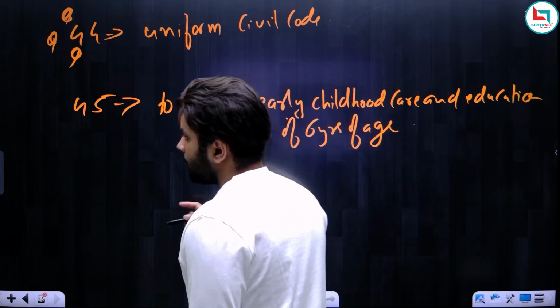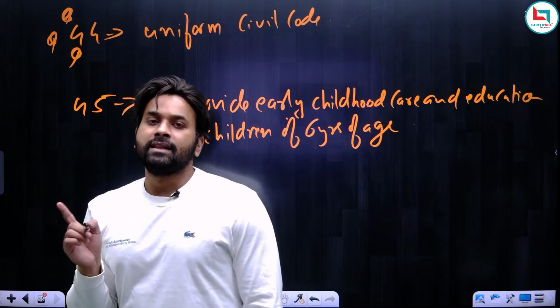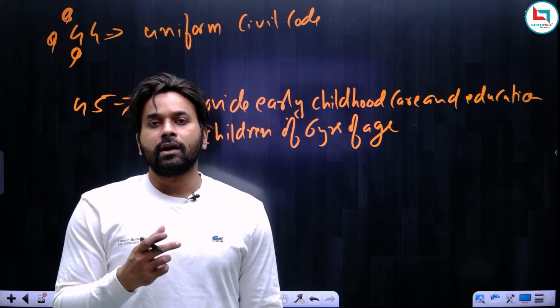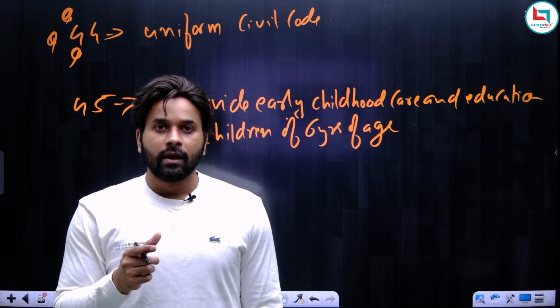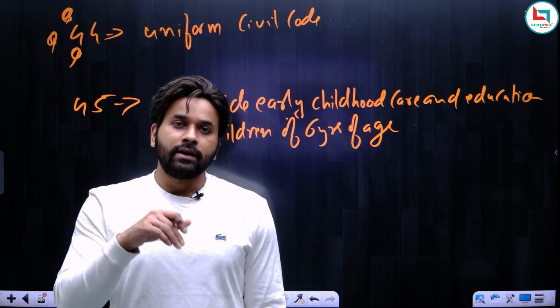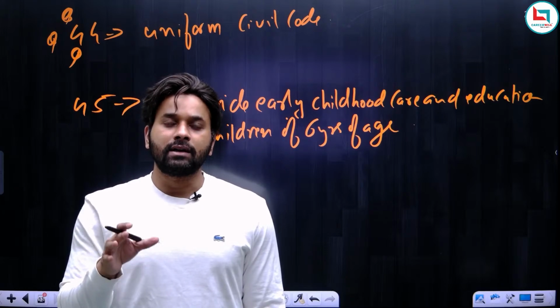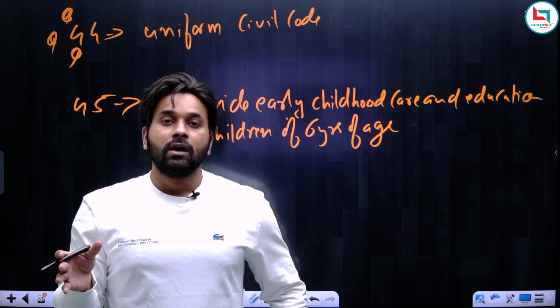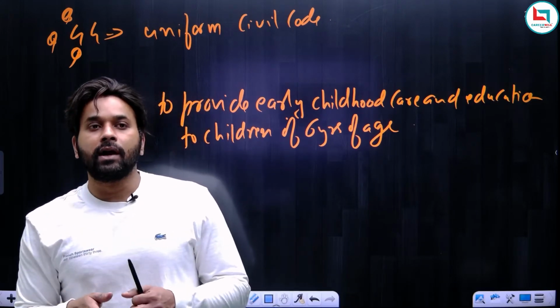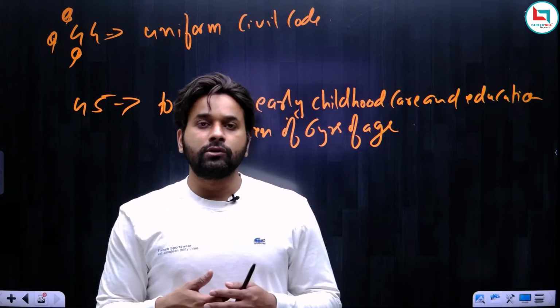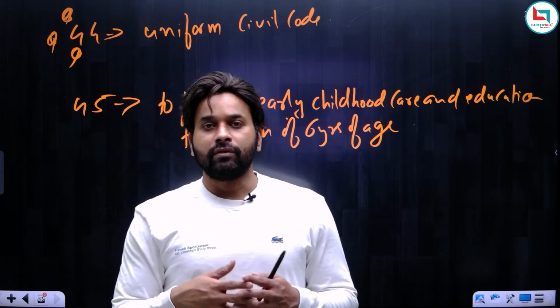Okay. Remember, by the 86th Amendment of 2002, the content of Article 45 was amended. Because see, before the 86th Amendment of 2002, there was no fundamental right to education. Right to education as a fundamental right was inserted by the 86th Amendment of 2002. So before 2002, there was no fundamental right of right to education.